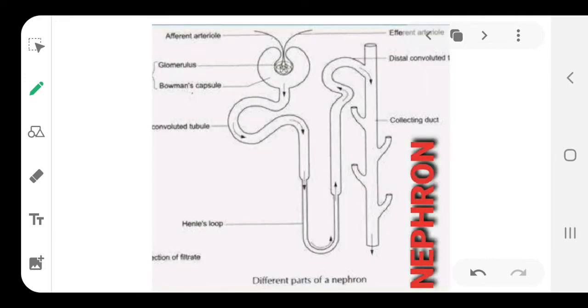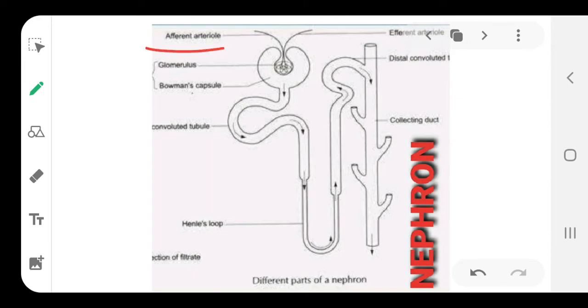Now if you study the nephron, this is one of the simple diagrams that you should draw after pausing the video, and that lets you know all the parts and how the blood enters into it and gets filtered out. Okay. So first of all, check out some names.